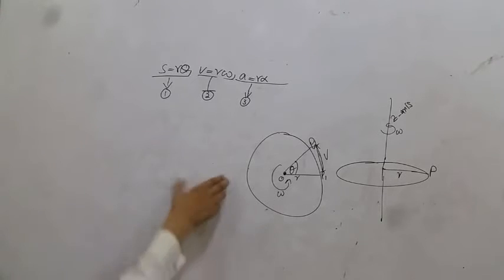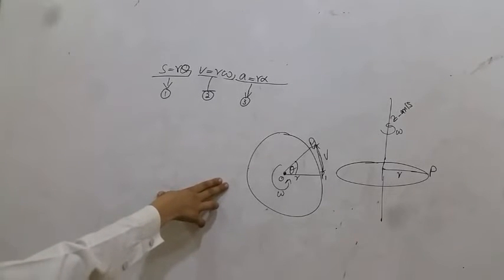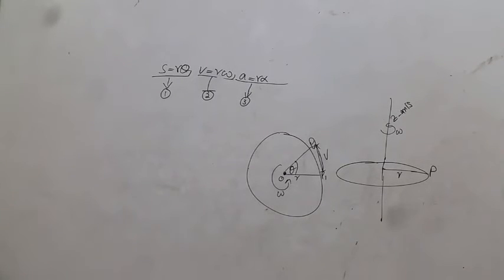In this figure, it can be seen that the point P is moving along the arc P1, P2. In the limit when delta t tends to 0, the length of the arc P1, P2 becomes very small, and its direction represents the direction of the tangent to the circle at point P1.